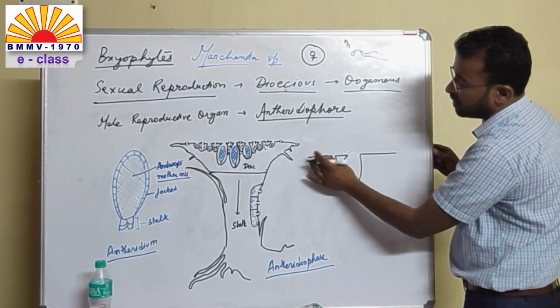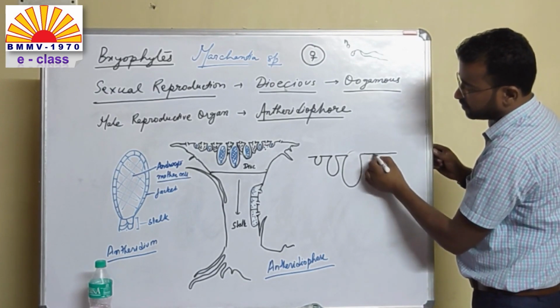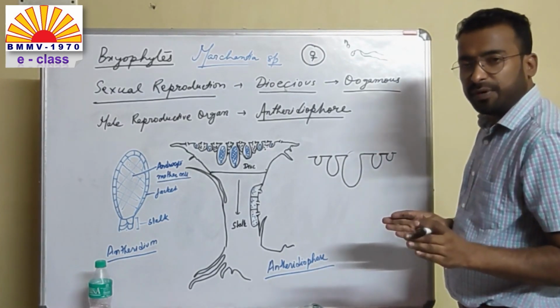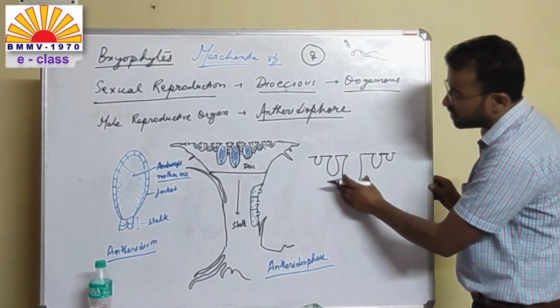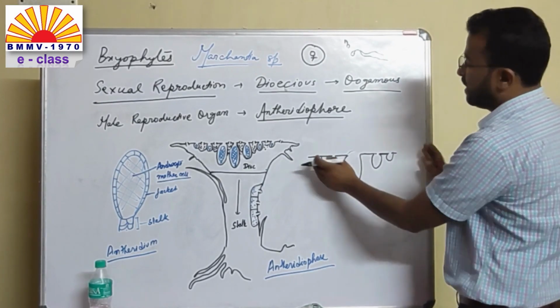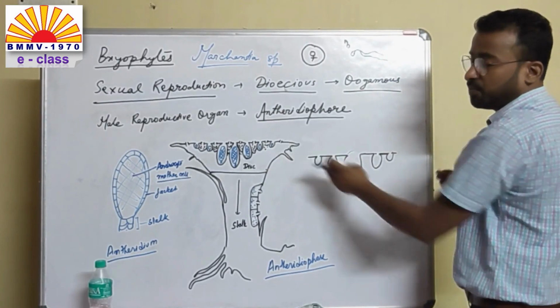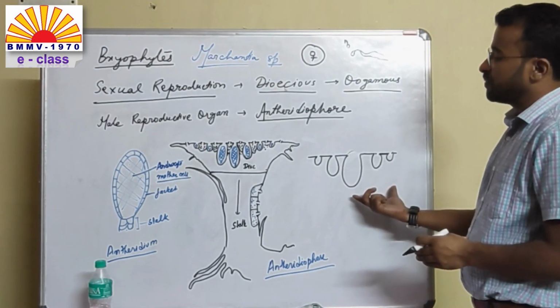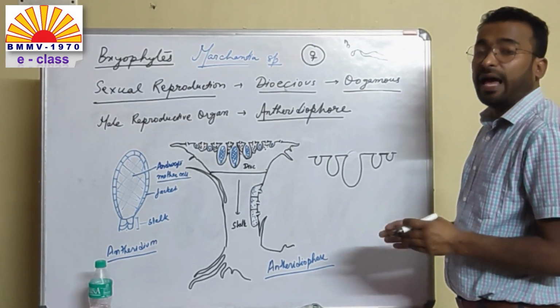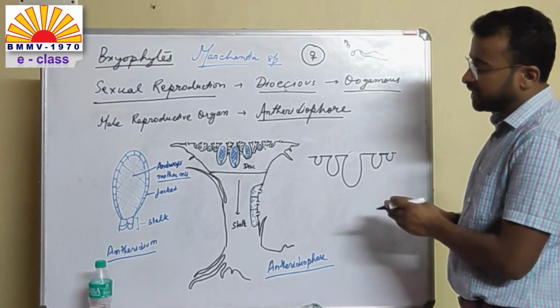immature and very young antheridium. Whenever the mature antheridium is located towards the center and the young towards the side or towards the border of the disc, this type of arrangement is known as acropetal arrangement of antheridium.